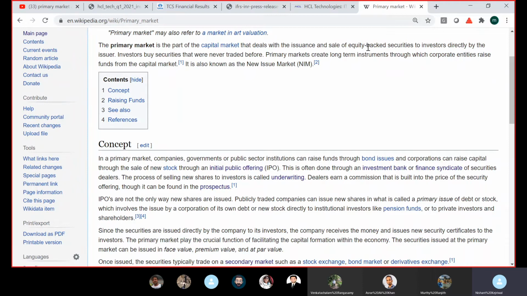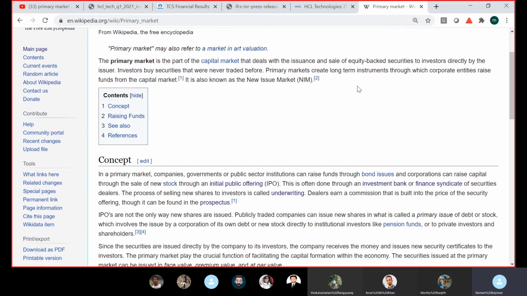Primary markets create long-term instruments through which corporate entities raise funds from the capital market. Also, when I mention the capital market, it has both equities and fixed income as part of the market. It is also known as the new issue market because new shares are created.